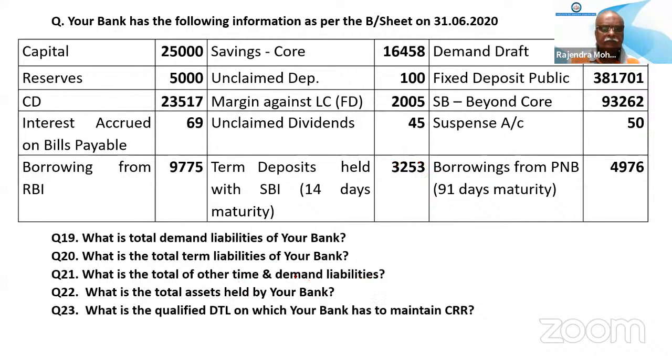Sir, borrowing from PNB, 91 days maturity. Why is it not taken in the liability, sir? Total liability. Yes, sir.